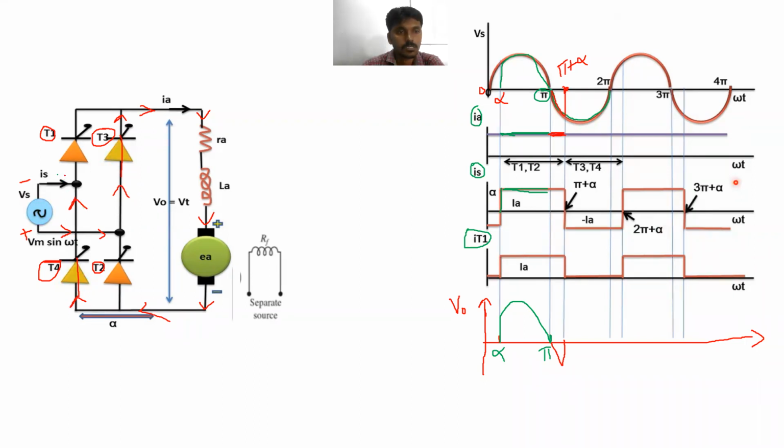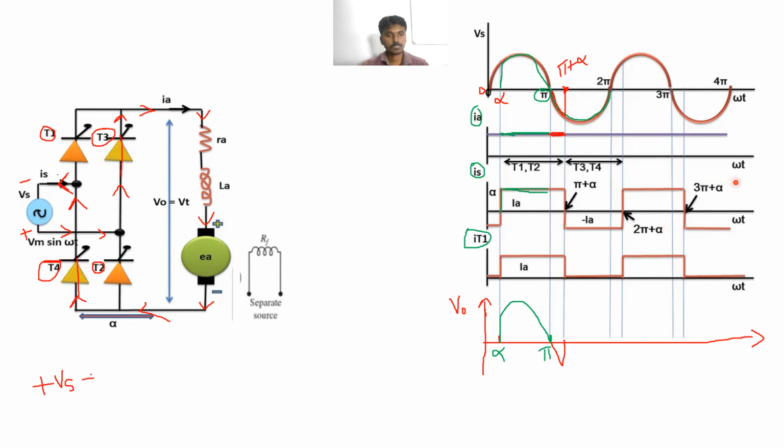So through the supply terminals, reverse current is flowing. So this is the path for flowing the current when T3 and T4 turn on. Clear? So now what is the path for flowing the current when T3 and T4 turn on?